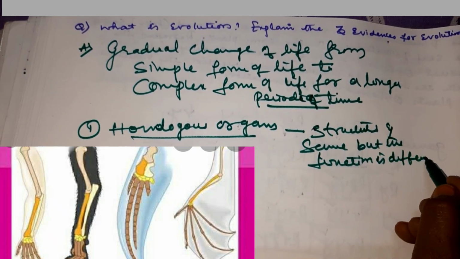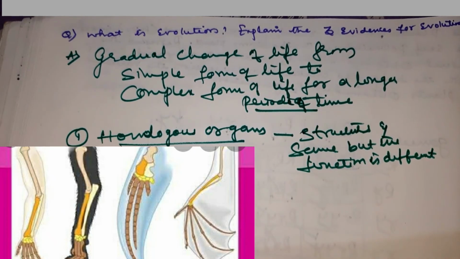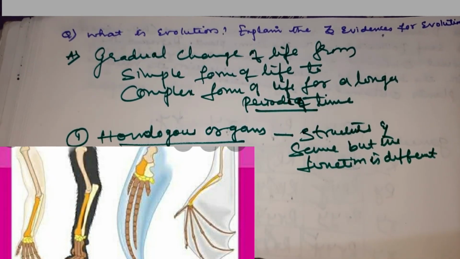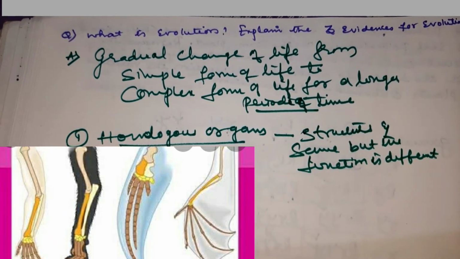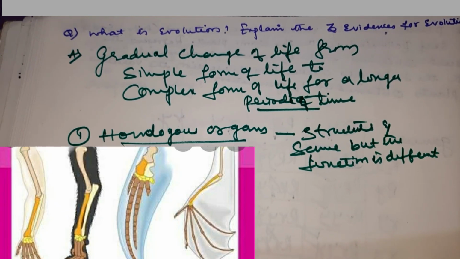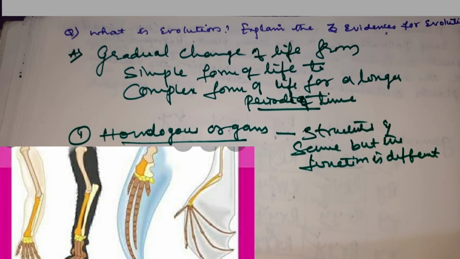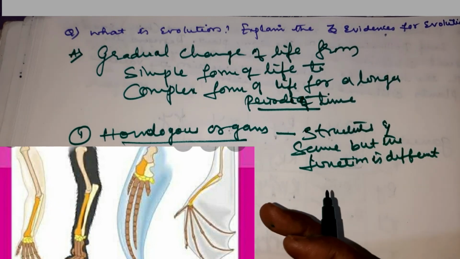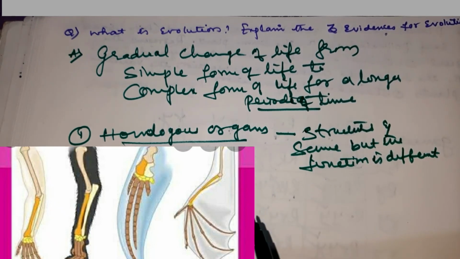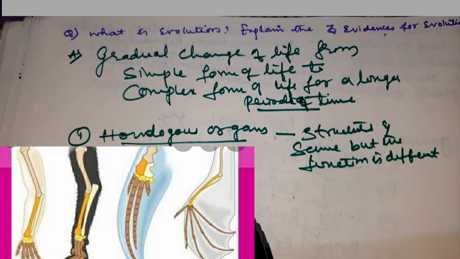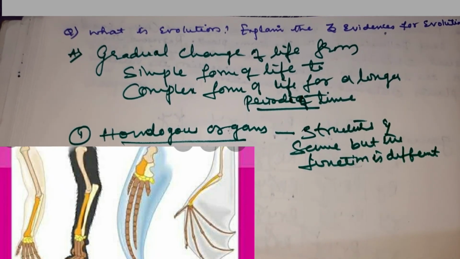You can take the examples of the 4 limbs of man, dog, lion, tiger. In man it is for holding things, for writing, or for capturing food, but in other terrestrial animals it is for walking. So the structure is the same but the function is different. This we call homologous organs.